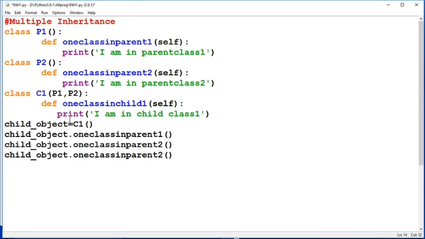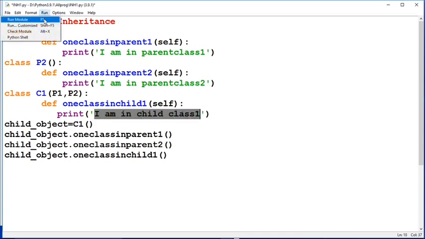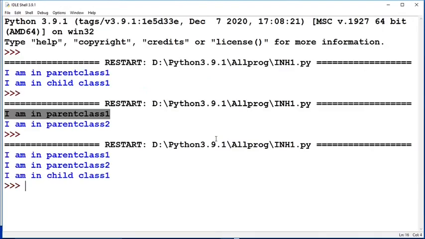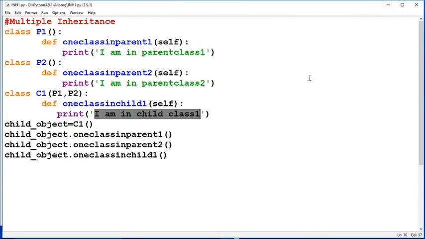child object dot print statement in child 1. So by this, the child class print statement also should be printed, like I am in child class 1. If you run it, you will get the answer. So I am in child class 1. So we have seen multiple inheritance.